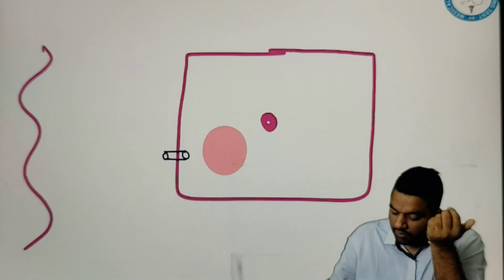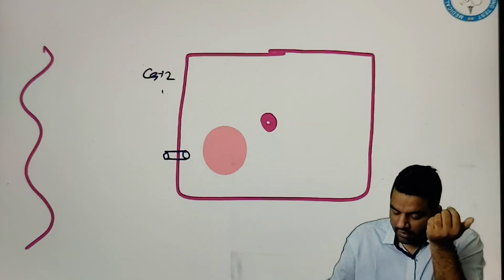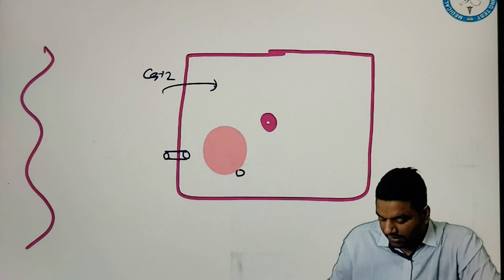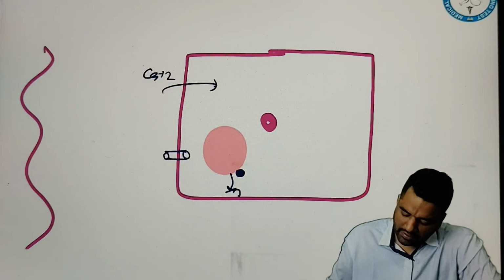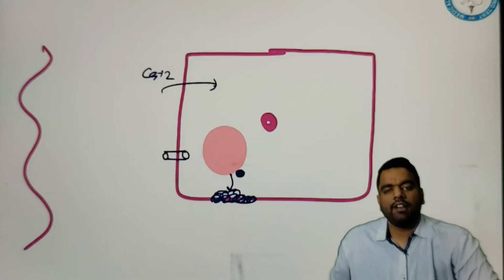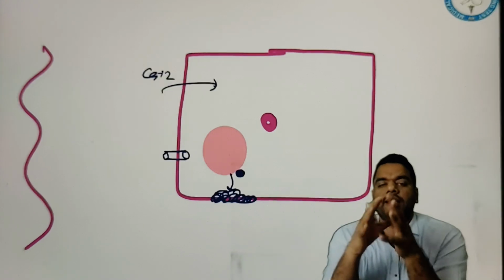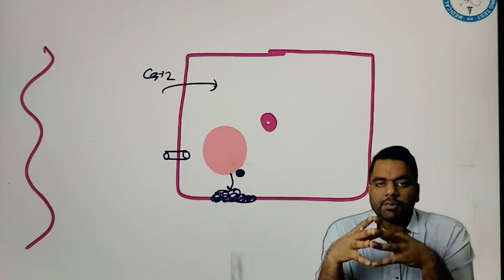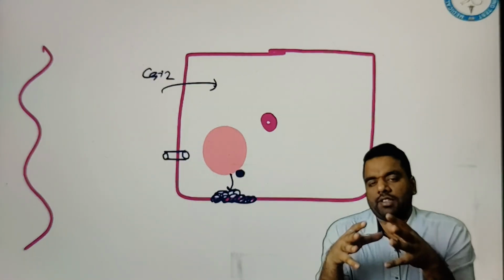So first of all, what will happen? The calcium will come inside whenever the message comes. This calcium activates a protein which is attached over here, the SNARE protein. This will attach this product over here. The lysis of the membrane will happen, the product will be released out, and again new membrane formation will happen. So if any product is getting out of the cell by breaking the cell membrane, this process we call exocytosis. This is the exocytosis.